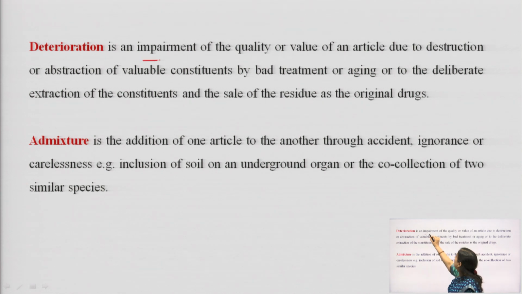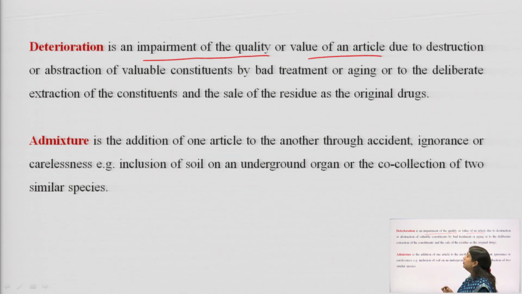Deterioration is again the impairment of the quality or value of an article due to destruction or abstraction of valuable constituents, to bad treatment or aging, or to the deliberate extraction of the constituents and the sale of residue in the original drugs. What is admixture? Admixture is addition of one article to another article, either intentionally or due to ignorance or accidentally.